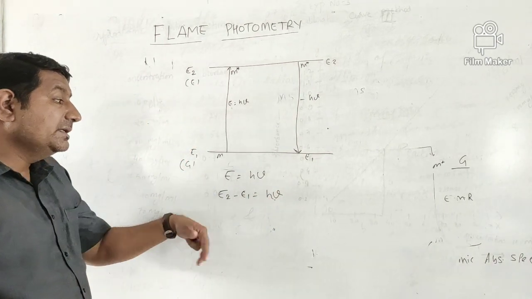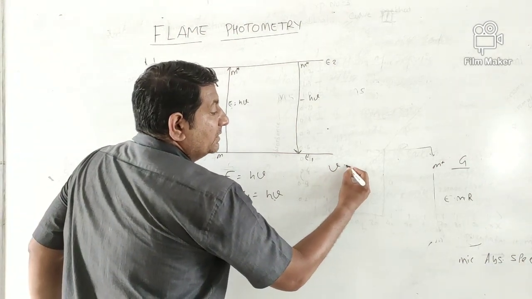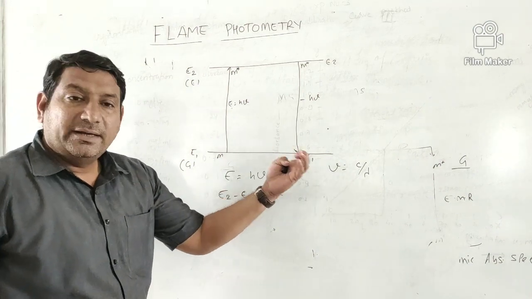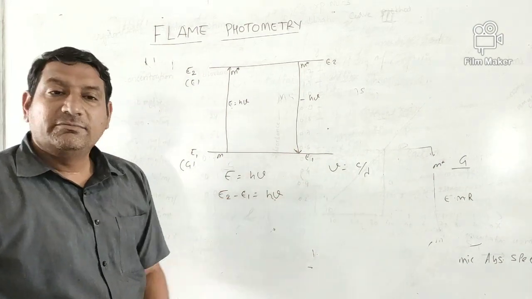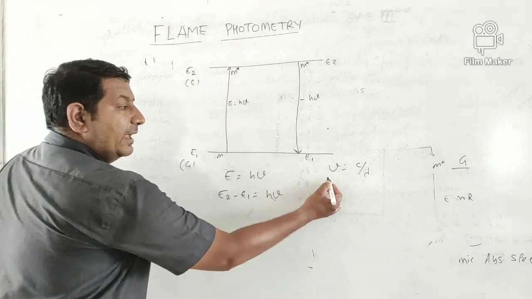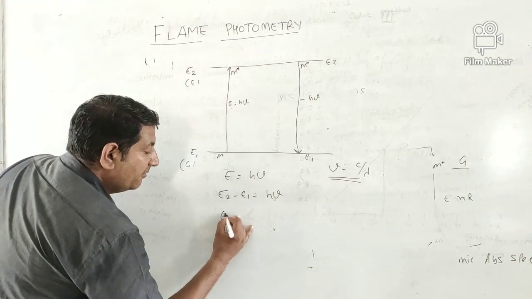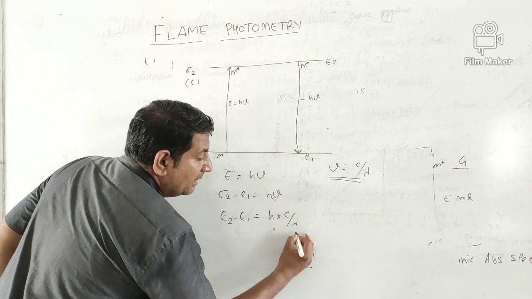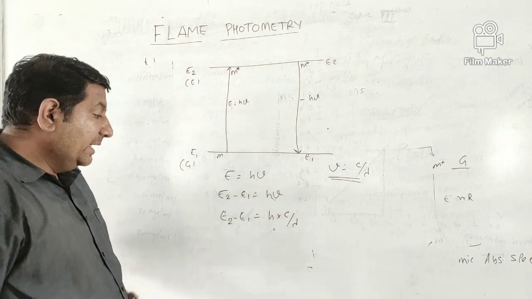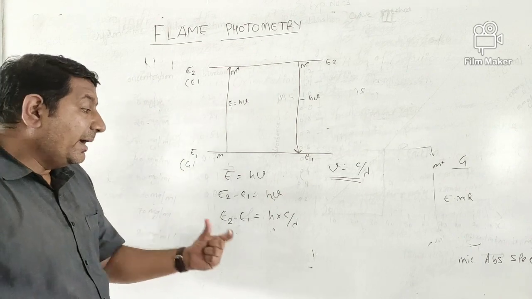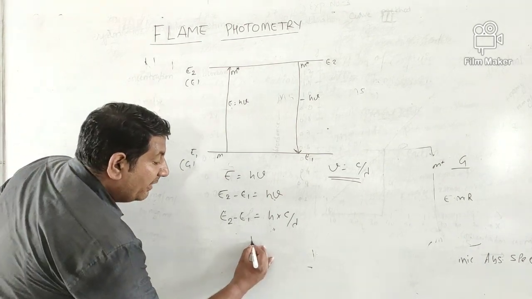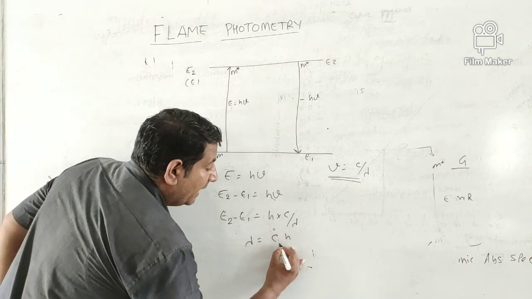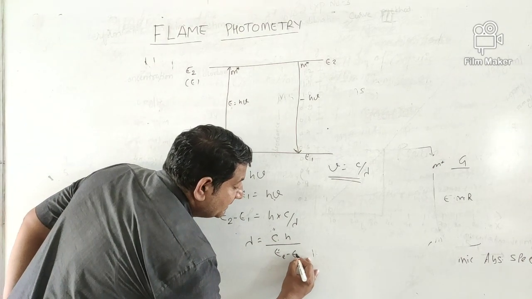This equation can be simplified. We know that ν = c/λ, where c is the velocity of electromagnetic radiation or light, and λ is the wavelength. If we put the value of ν in this equation, we find that E2 − E1 = hc/λ. Now, we want to determine the value of λ. It can be determined as λ = ch/(E2 − E1).